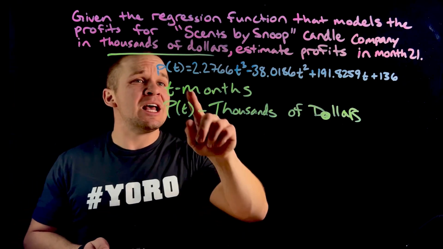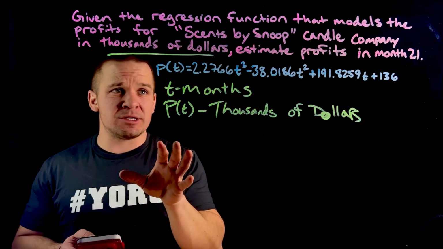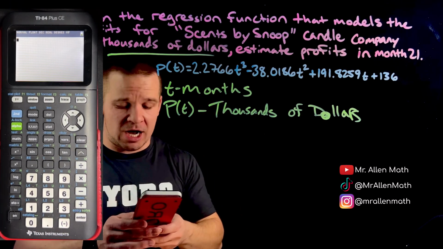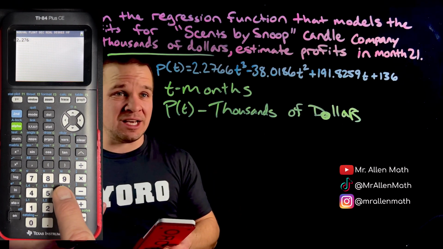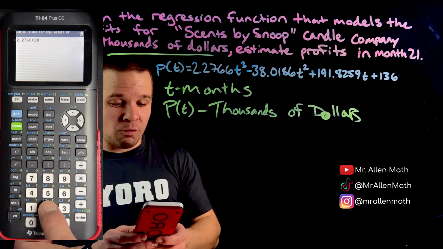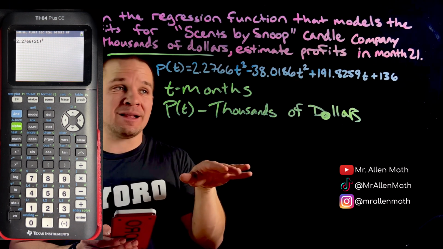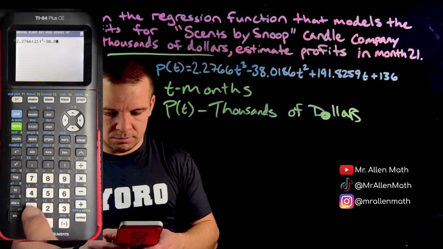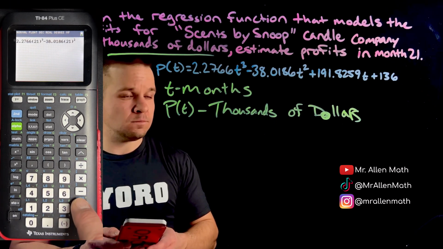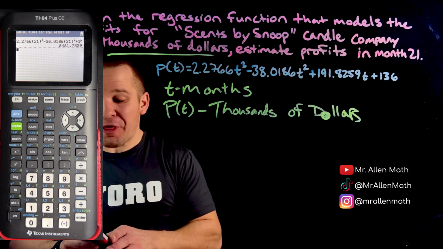I'm going to plug it in. Now, we got to be really, really careful in plugging our numbers in here, right? Because one mistake, boom, the whole thing's gone. So we got 2.2766, and then in parentheses, I'll put that 21, and I'll raise that to the third power. Then I'm going to arrow over to the right to get back into the main line. Just keep on plugging in.